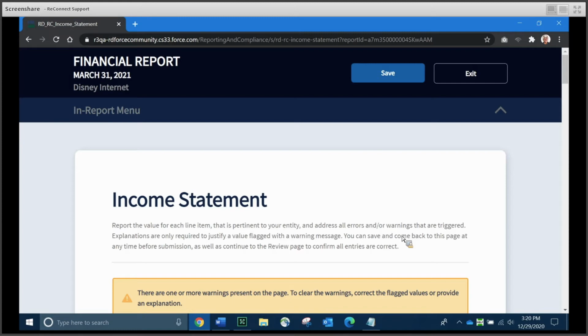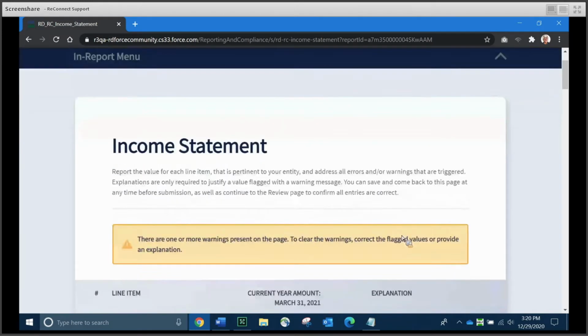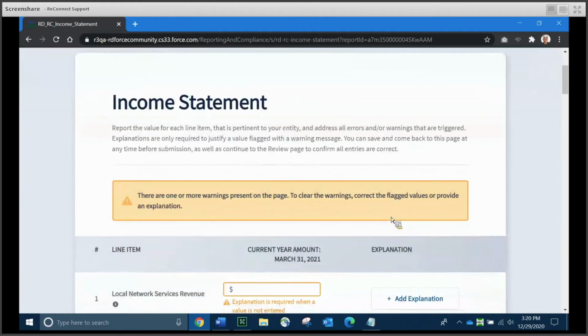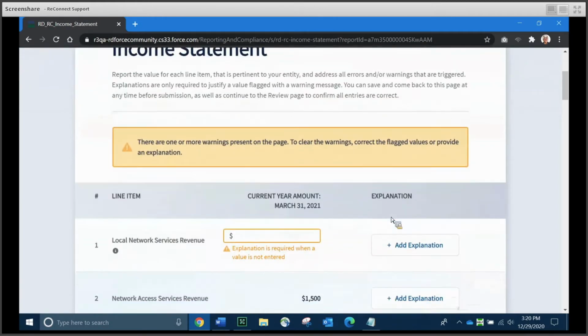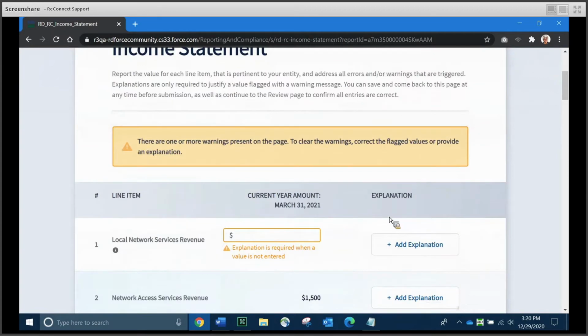Now, the income statement demonstrates your entity's revenues, expenses, gains, and losses for the current reporting period. And as I scroll down on the income statement, you notice we've got a warning here already asking us to put in either a value or to provide an explanation for no value. That warning will clear if I do one or the other of those items. So I'll go ahead and put a dollar amount in for that one, just to show you that it does clear when you enter a dollar amount.